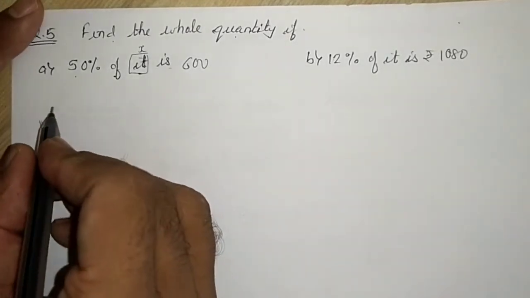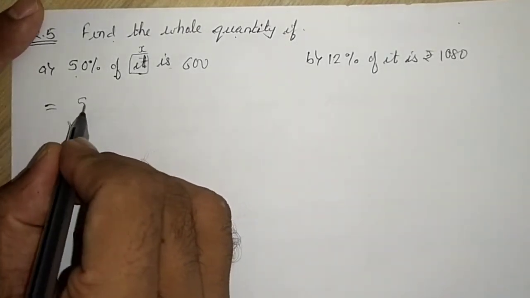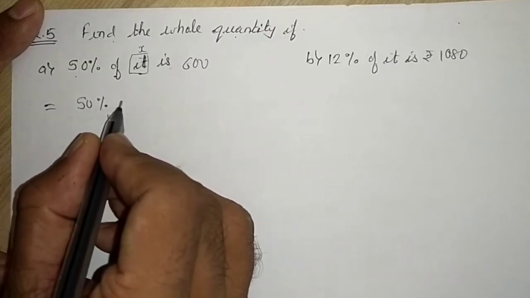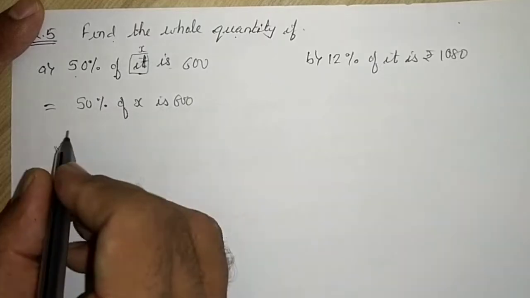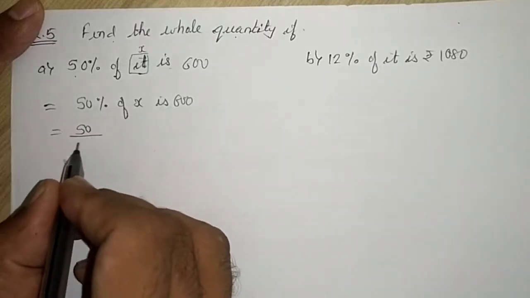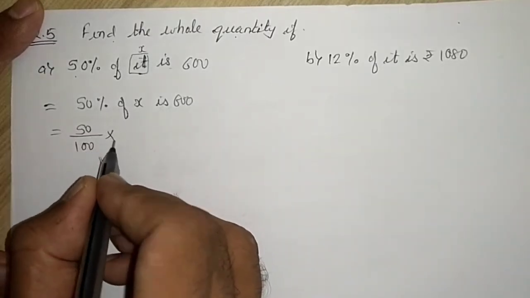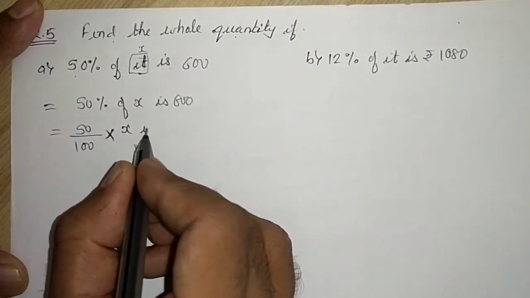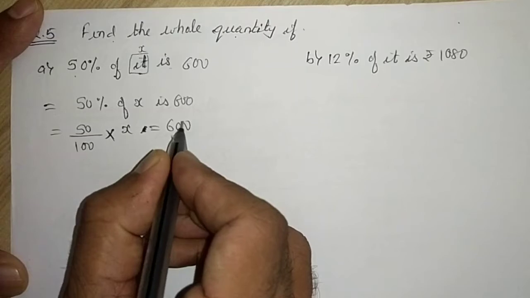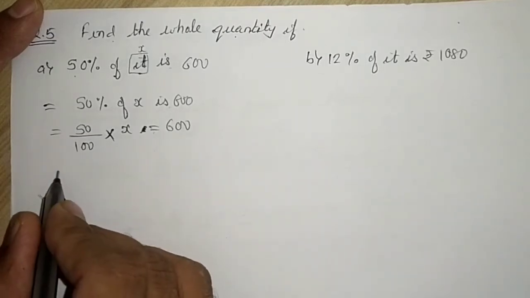So we will write like this: 50% of x is 600. 50% we will write 50 divided by 100. Of will become multiplication. x is equal to 600. Is will become is equal to.